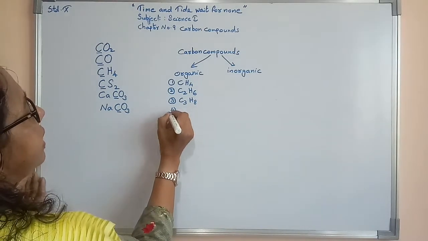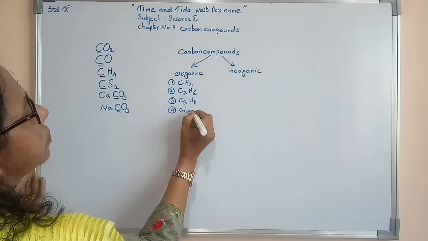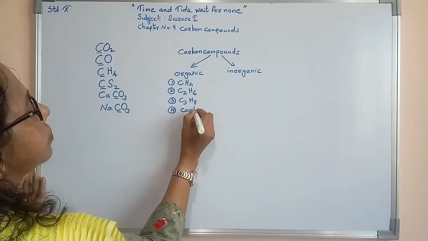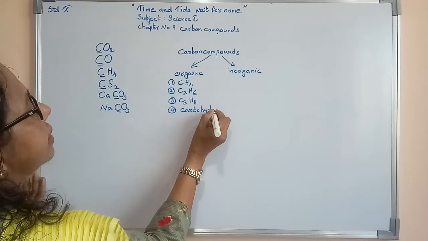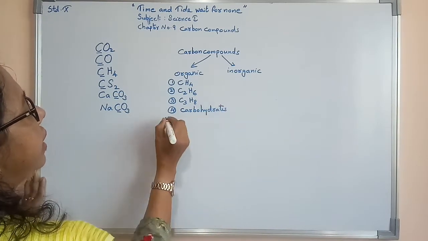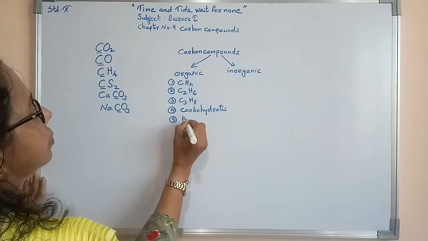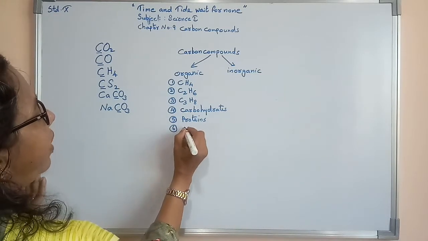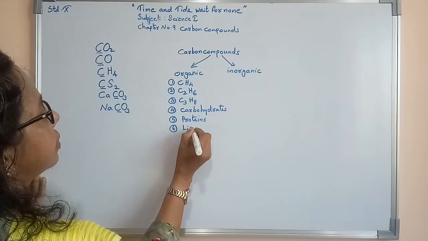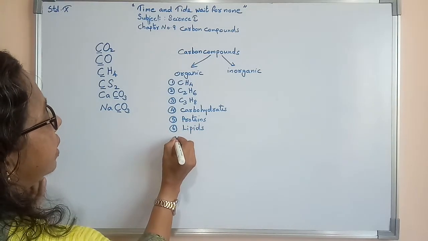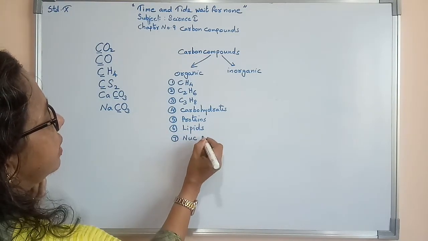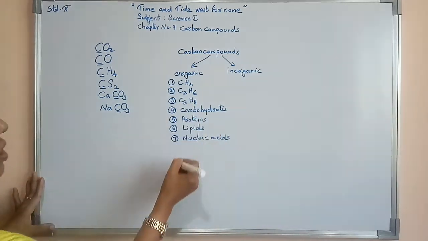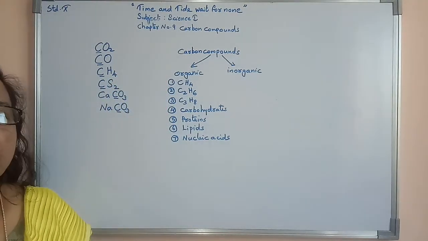Then glucose, or we can say carbohydrates, then proteins, then fats or lipids, then nucleic acids, DNA, RNA. These all are examples of organic carbon compounds.